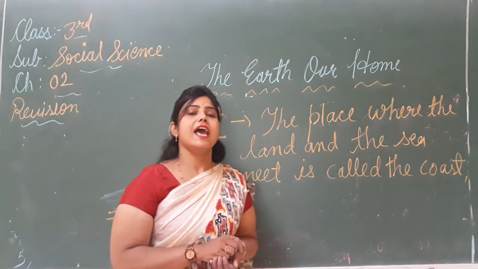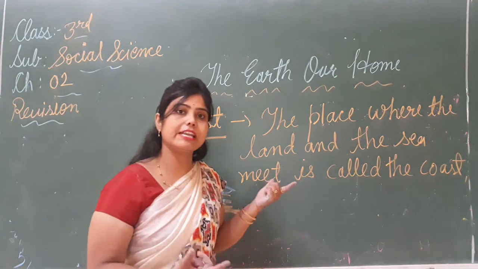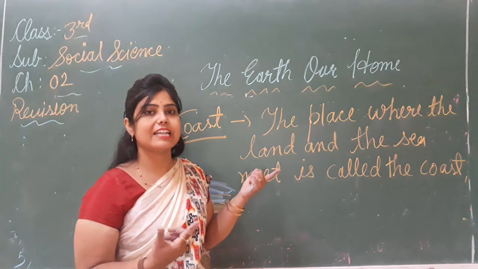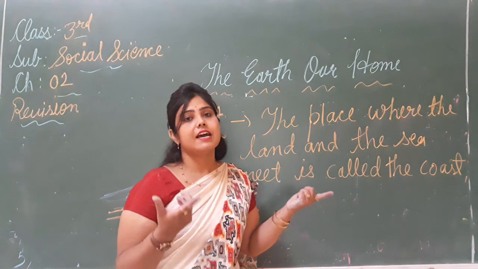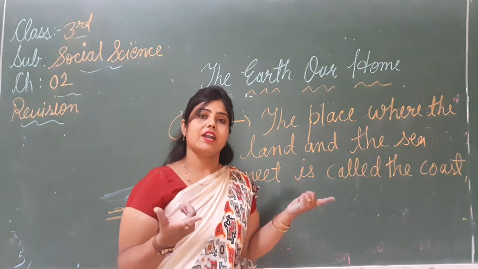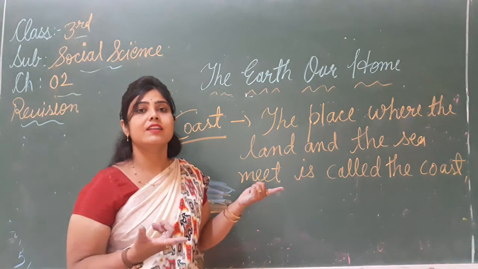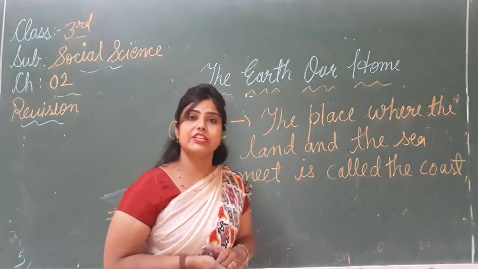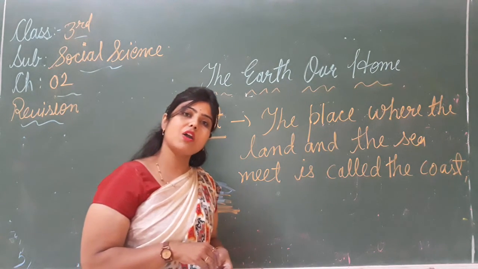Arctic Ocean. And then what we have learned about the continent. How many continents are there? There are 7 continents. And what are continents? A very large area of land are called continents. And which one is the largest one? कौन सा सबसे बड़ा है? The Asia is the largest one, and the Australia is the smallest one.